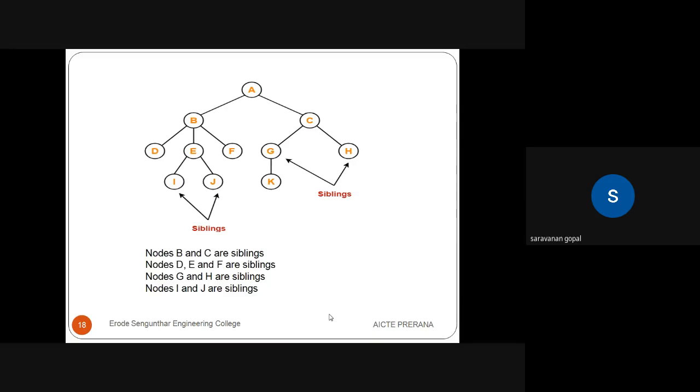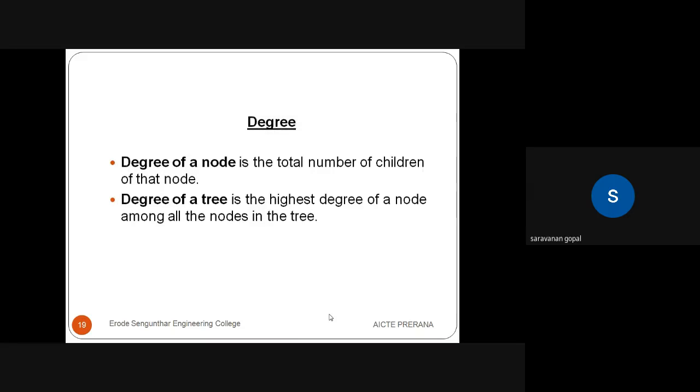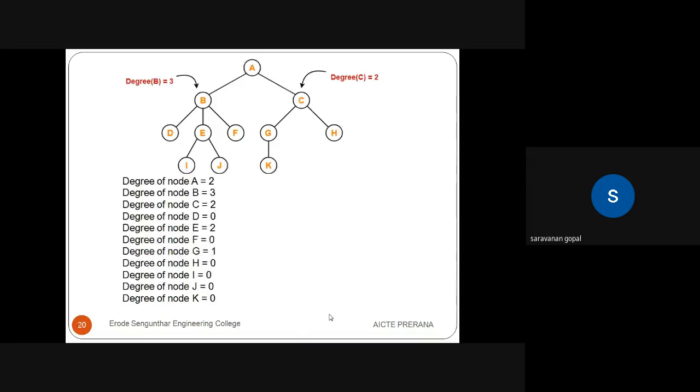Likewise, the next terminology: degree of the node. The degree of a node is the total number of children of that node. We can say another way: the degree of a tree is the highest degree of a node among all the nodes in the tree. See the example here. Degree of A: how many children does A have? Two children, B and C. So the degree of A is 2.